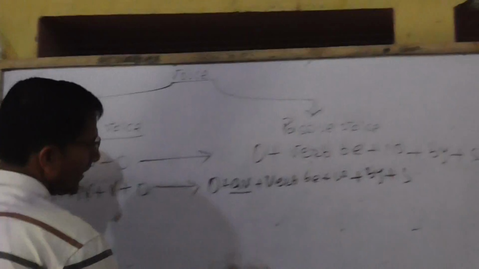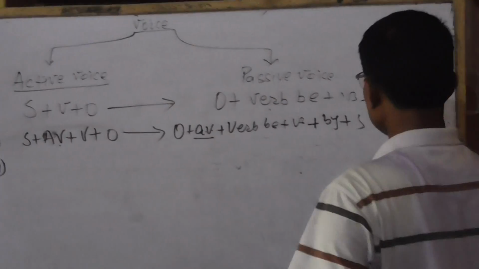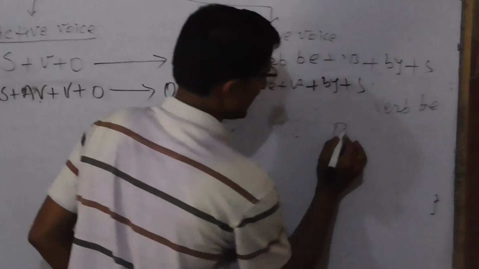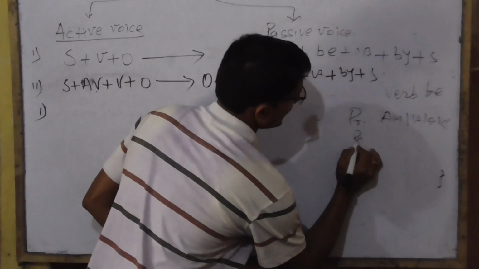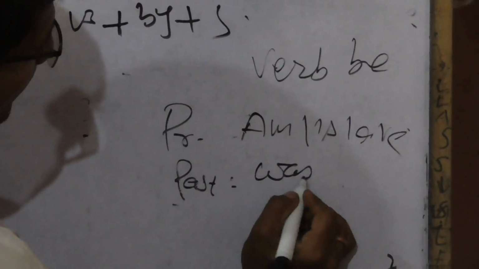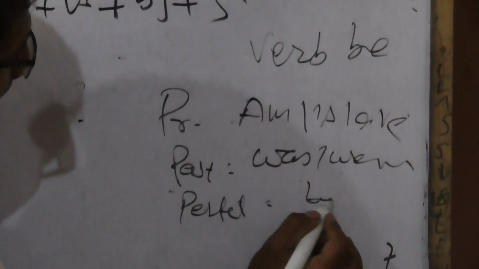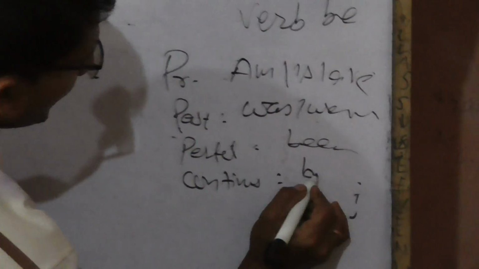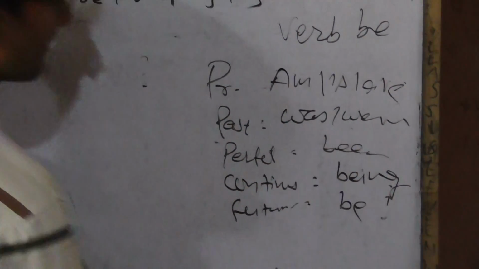Now let me prove the structure. Again I am going to write here verb be: present, am is are; past, was were; perfect, been; continuous, being; and future, be.